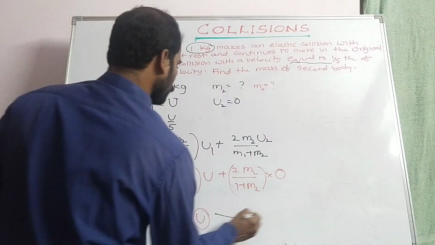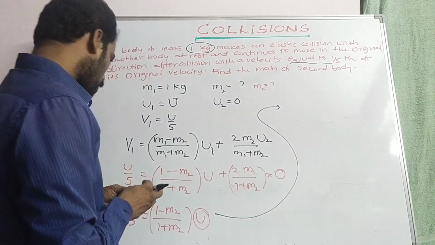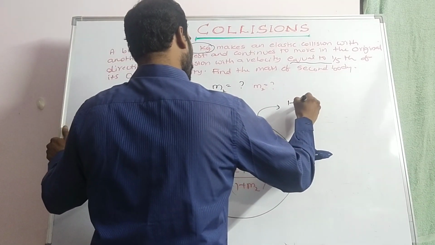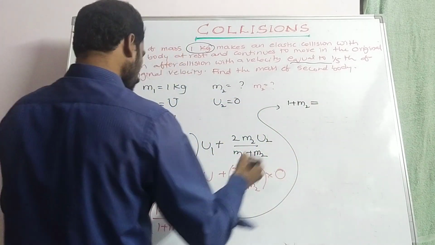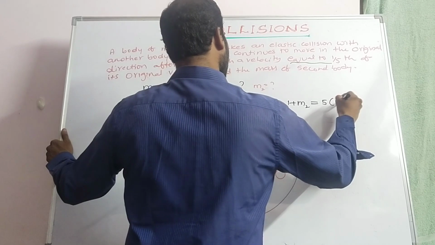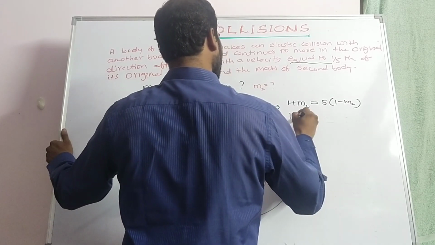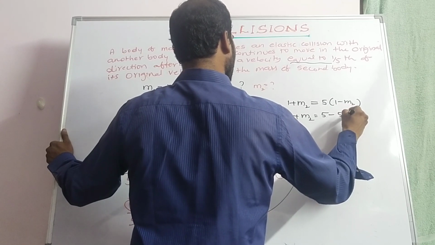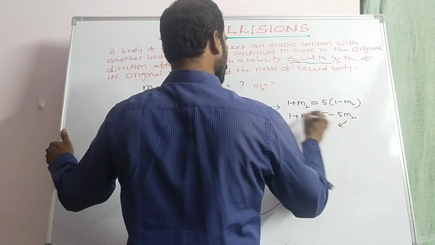Now by taking cross multiplication, 1 plus m2 is equal to 5 into (1 minus m2), so 1 plus m2 is equal to 5 minus 5m2.